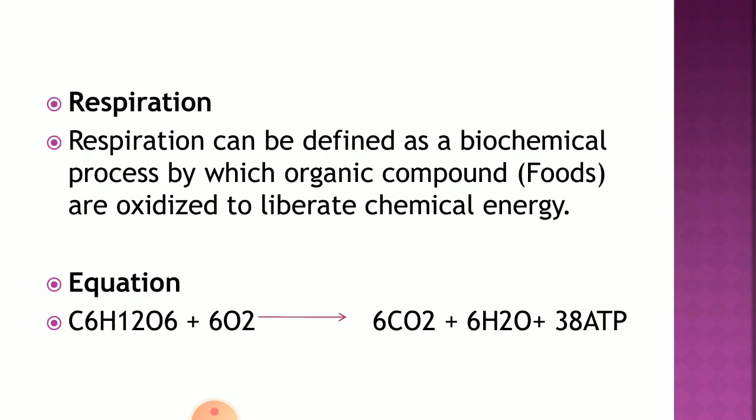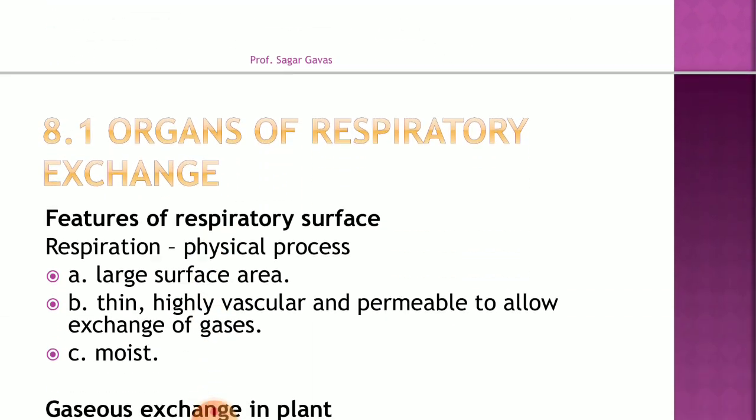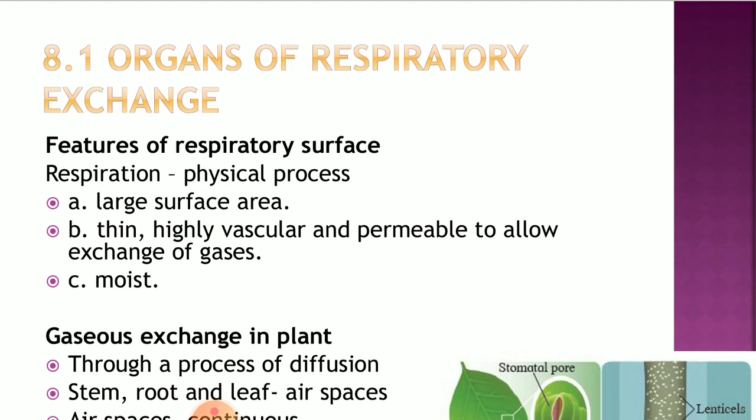After that we will discuss respiratory disorders, artificial ventilation, and the modified actions of respiration. First we are going to start with the first subtopic, that is organs of respiratory exchange.